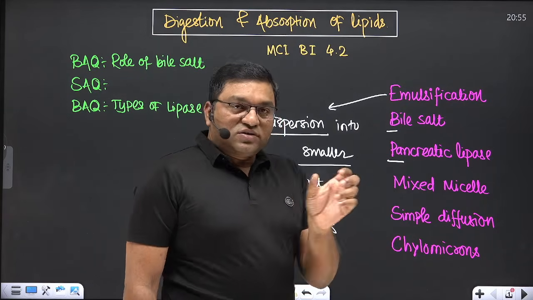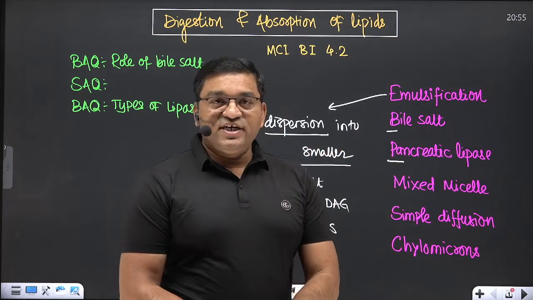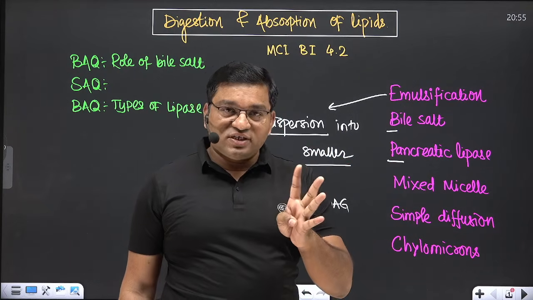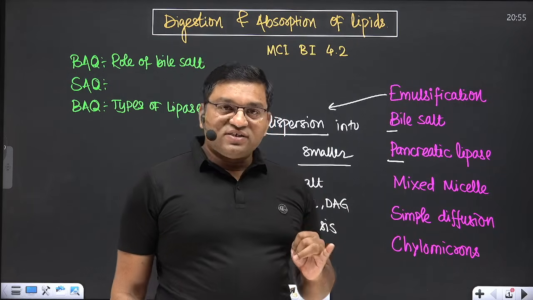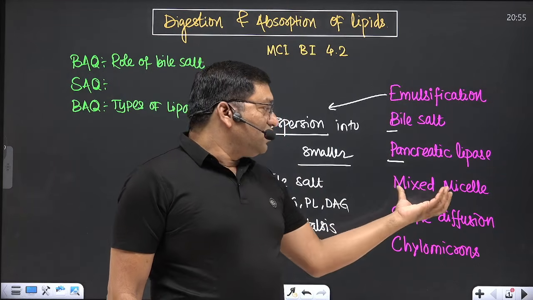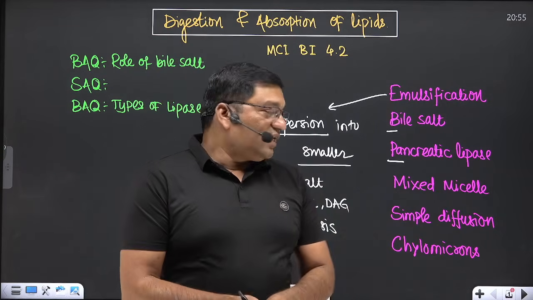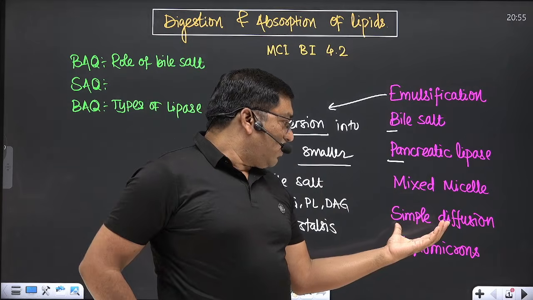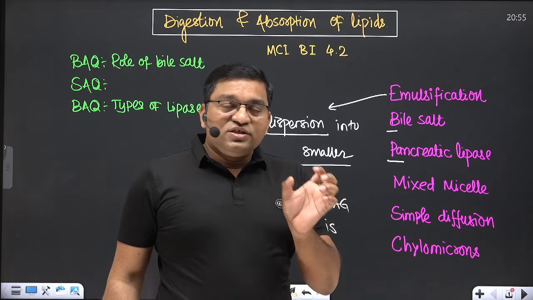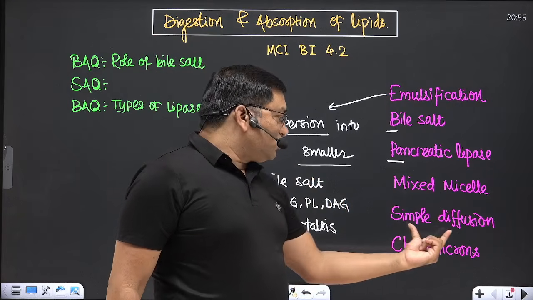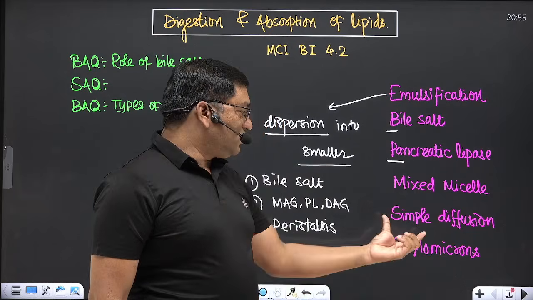and the products of pancreatic lipase, cholesterol esterase, and phospholipase A2 are inside. Which products? Monoacylglycerol, diacylglycerol, free cholesterol, and phospholipids, that is lysophospholipids, are in the mixed micelle. Okay, they are absorbed into the intestinal cell, specifically in the small intestine, mainly in the jejunum and ileum. By the process of simple diffusion, these lipids are internalized into the intestinal mucosal cell.